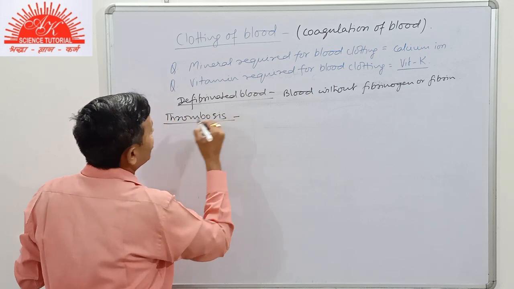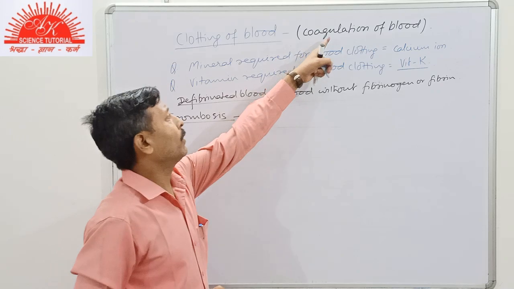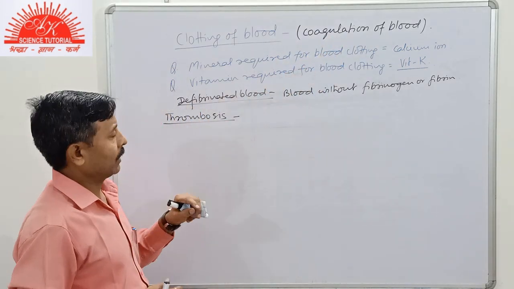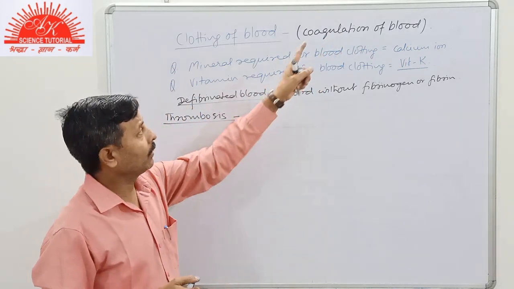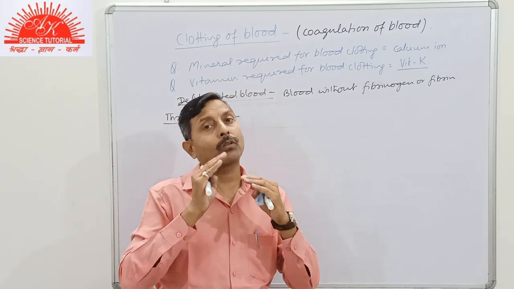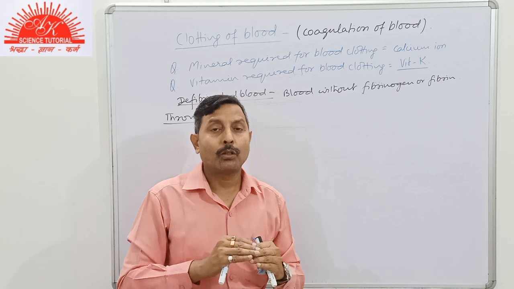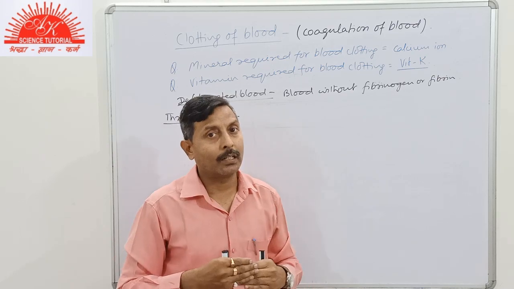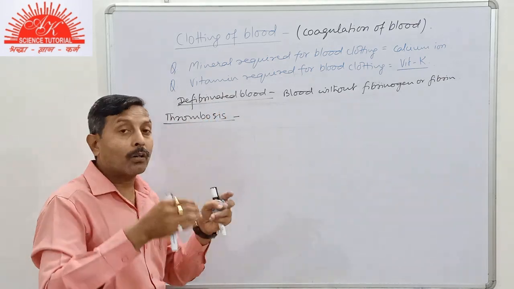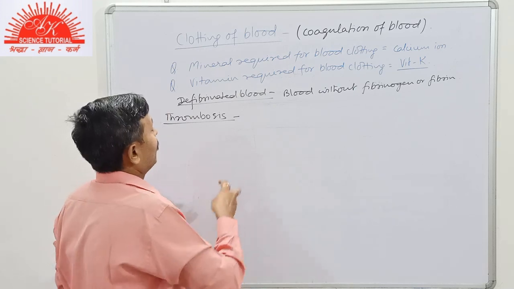So if the question is asked to differentiate between coagulation of blood and thrombosis, then there is a major difference. Coagulation of blood is clotting of blood at the site of the injured part of the body to prevent excessive loss of blood, and thrombosis is the clotting of blood inside the blood vessel.